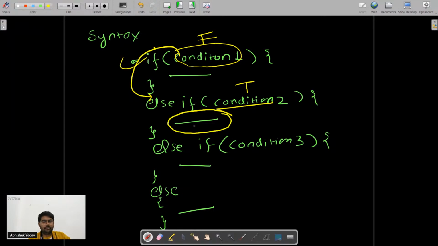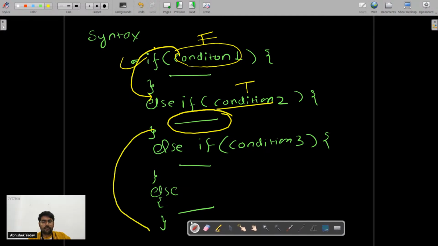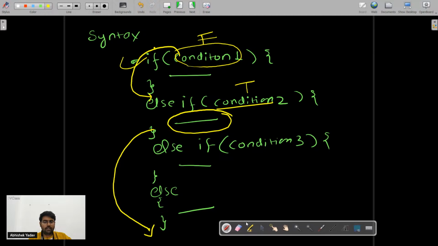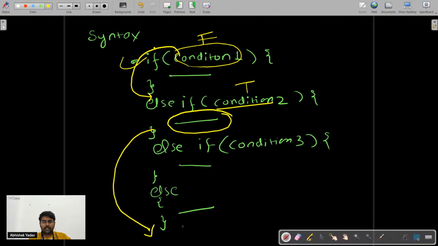And after executing the body of this else if block, it will move out of the else if ladder here, that is, at this line it will come. So here is the simple rule: the moment the condition becomes true, I will execute that body, and after executing that body, I will move out of the if else if block here, right?